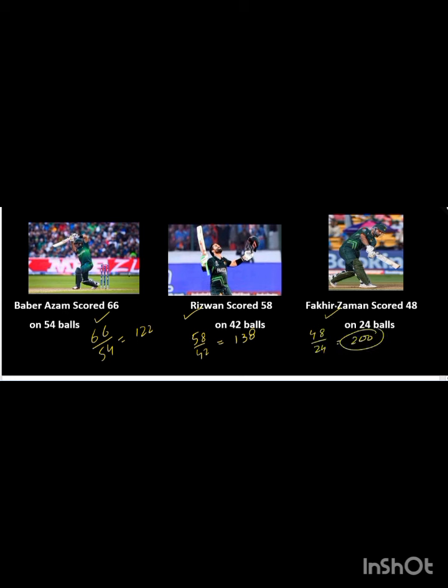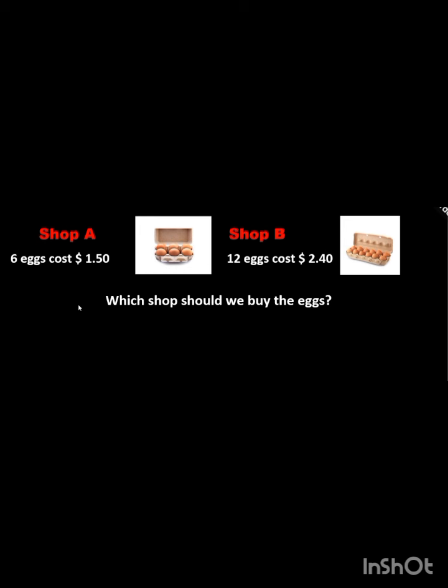So let's see one more example. Someone went to the market to buy some eggs. At shop A, 6 eggs cost $1.50, and at shop B they are selling 12 eggs at $2.40 per dozen. So how do you find which shop you should buy the eggs from? Definitely, whichever is cheaper, you must buy eggs from there. So how do you know the rate of shop A and the rate of shop B?